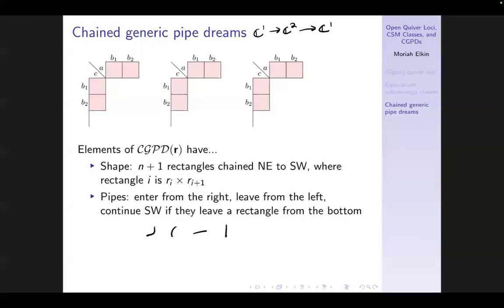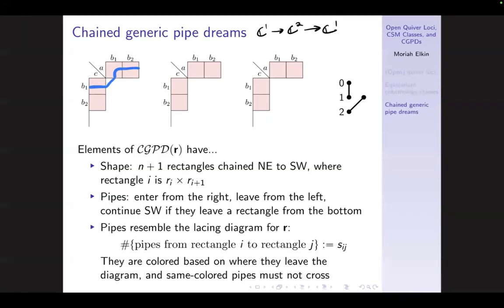So for example, we might have a pipe entering this diagram here. Maybe it continues straight. Maybe it bumps down now. Now that it's exiting out the bottom, it continues directly southwest and has to enter into this pipe. And then maybe it continues directly out of the diagram here and leaves permanently.